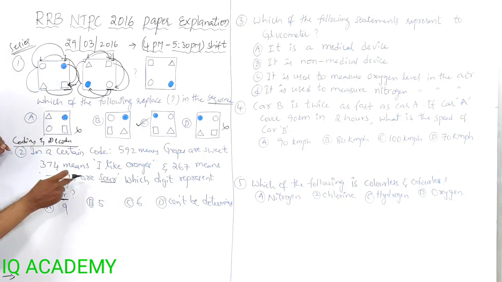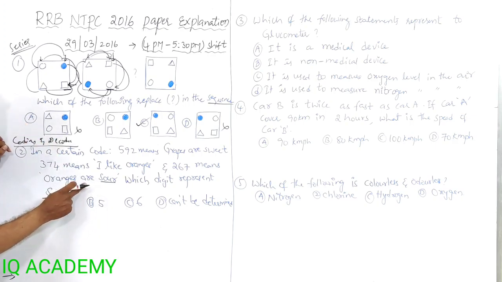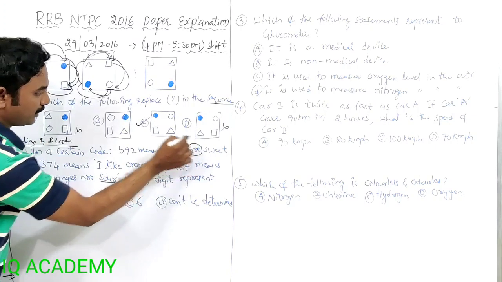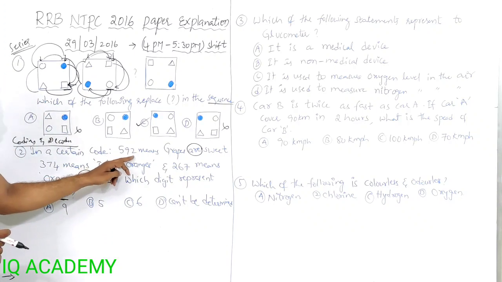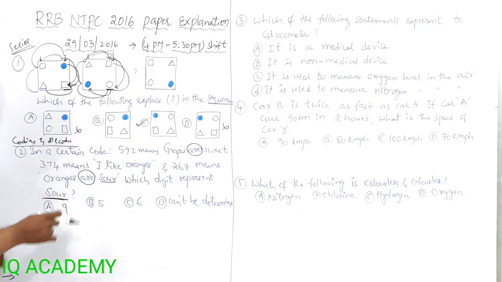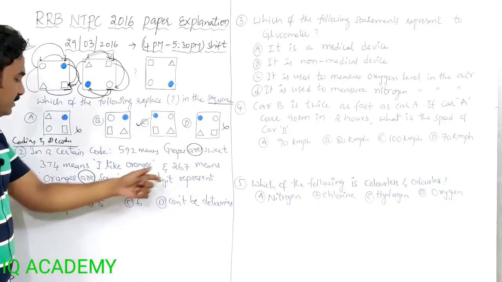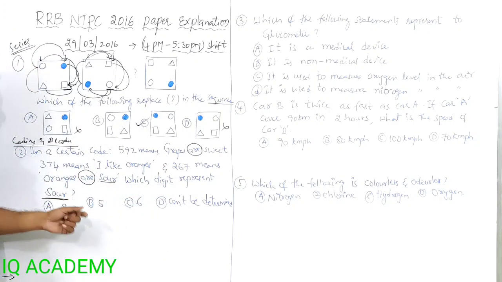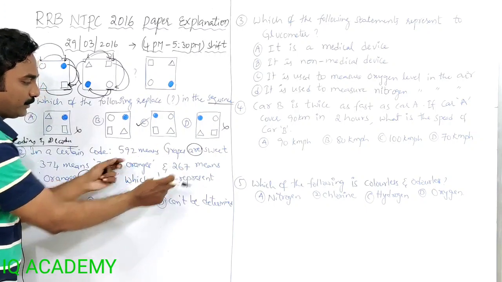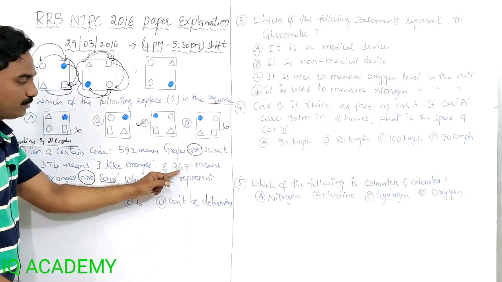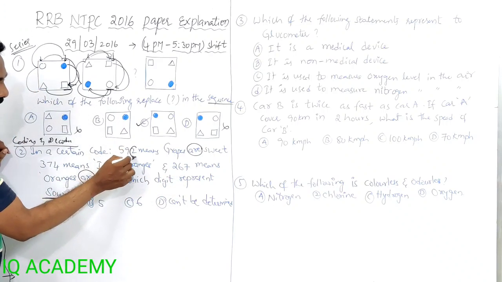Let us check first, where is R? Are, are. So here R is there, here also R is there. 592 means grapes are sweet. 267 means oranges are sour. So in these two we have R. What is common in these two? 592, 267. Common is 2.